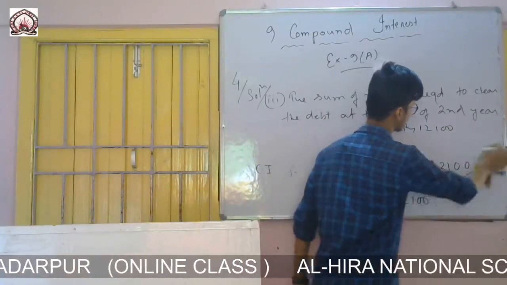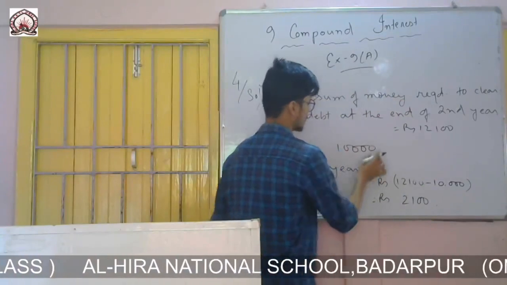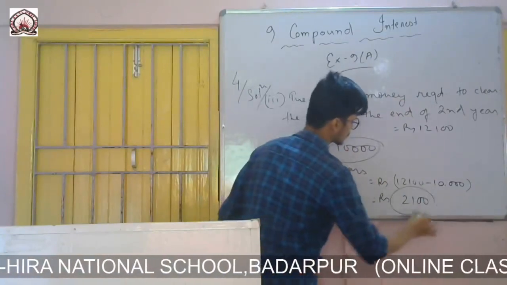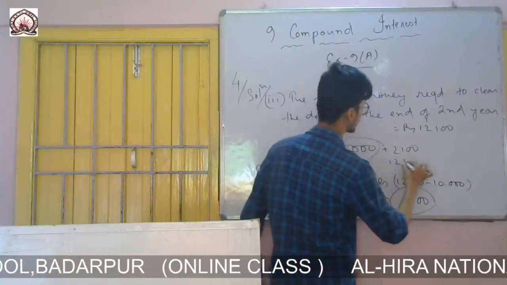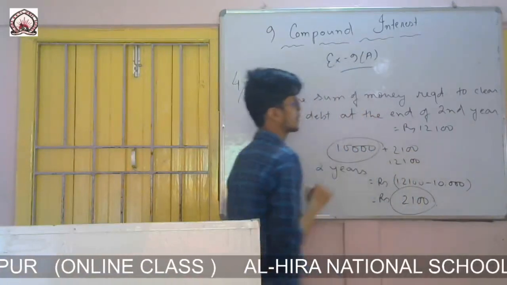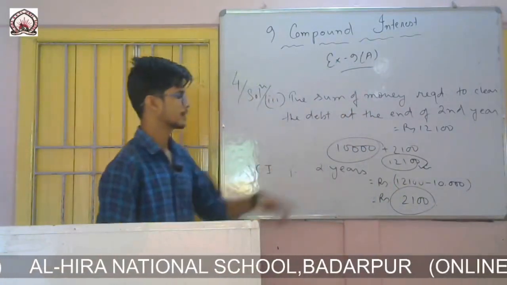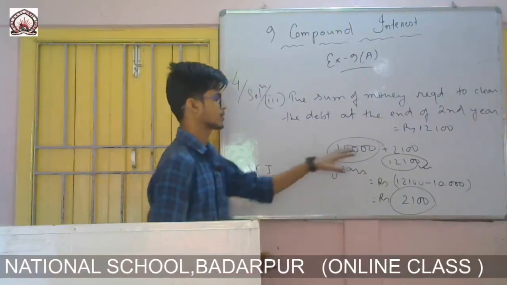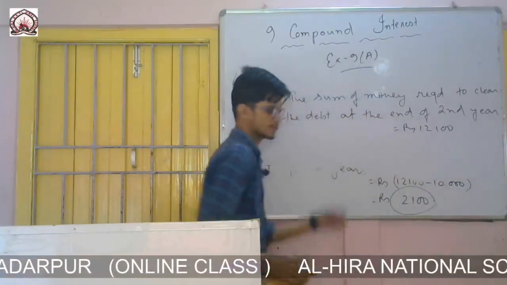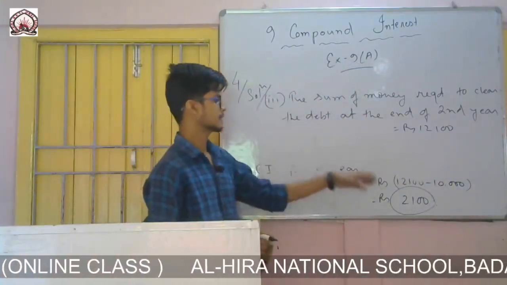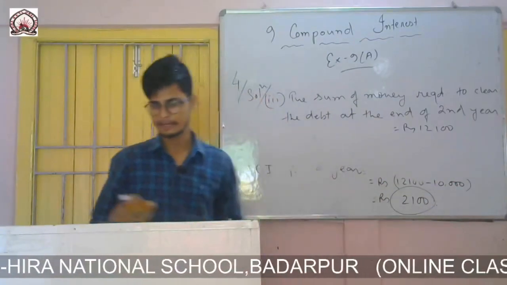This one, 12,100. In this 12,100, 10,000 is also there. This was the principal, and at the end of the second year his interest was 2,100. So if I simply add this one, I will get 12,100. That means the amount which was there at the end of second year. So the answer is 12,100. If he pays this amount, his principal will be cleared, and the 2,100 interest will also be cleared.